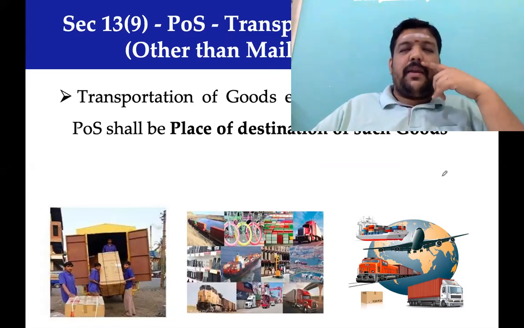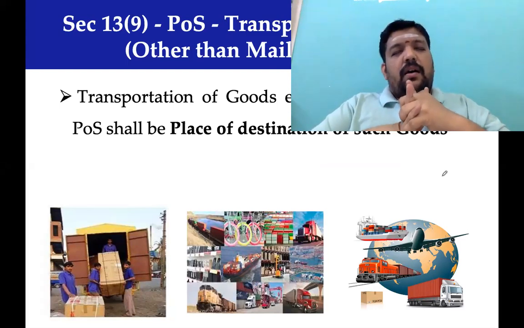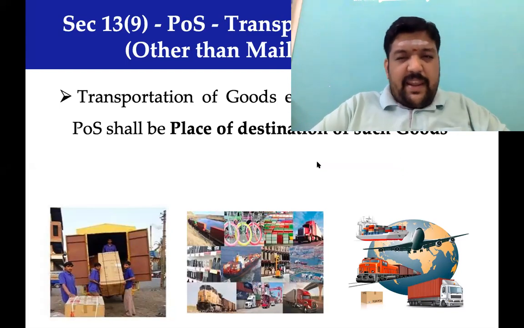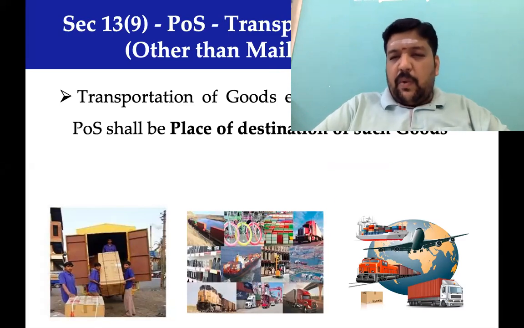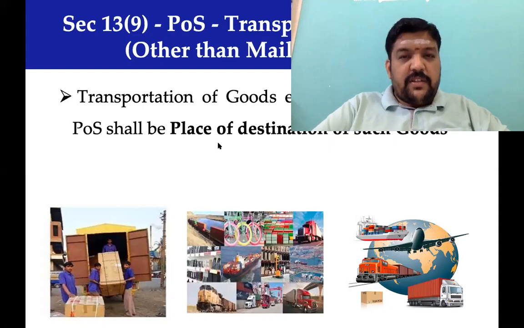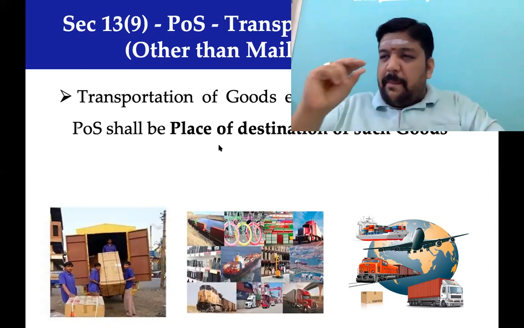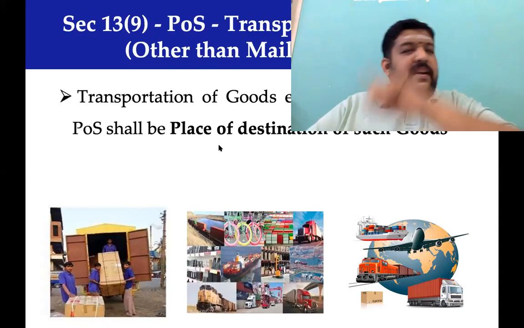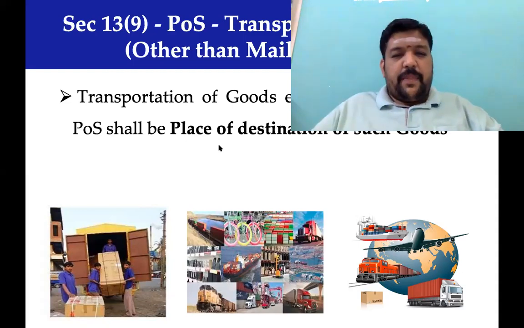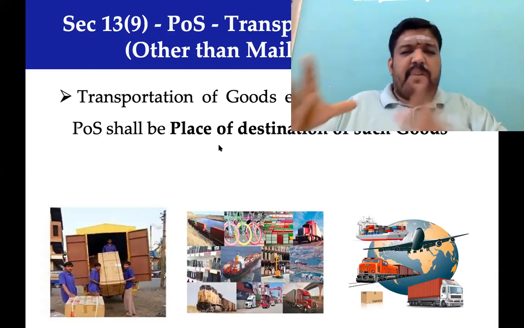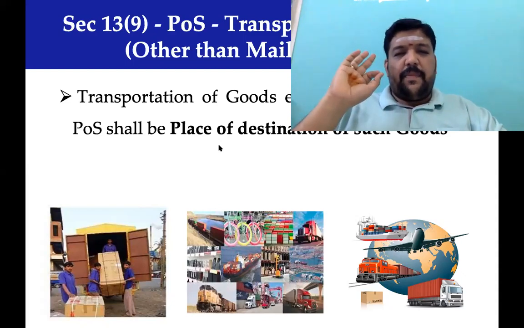Again, coming back here, in case of transportation of goods. When it comes to transportation of goods, only one careful point: transportation of goods other than mail and courier. This provision is not going to discuss mail and courier. So if my transportation of goods is mail or courier, then it would be determined by 13(2), the general entry, not by 13(9). If it's going to be transportation of bulk cargo and the like, then it will be 13(9).